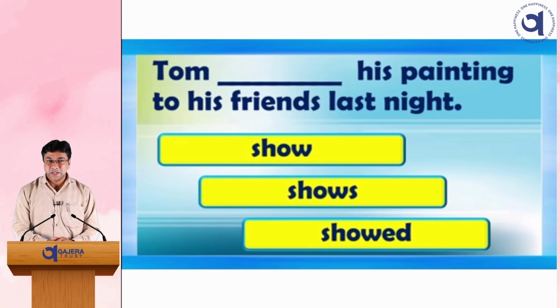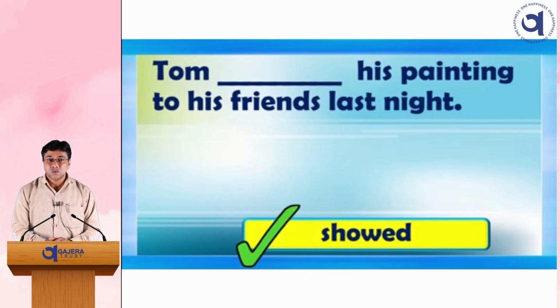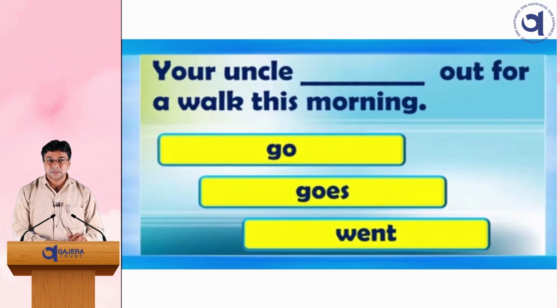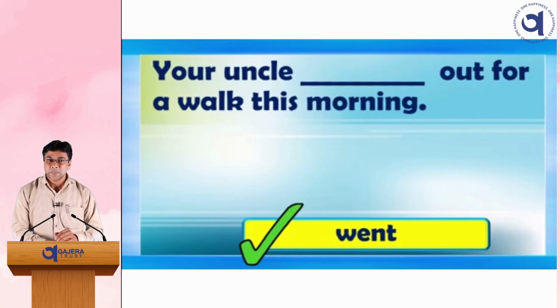Tom blank his painting to his friends last night. Your options are show, shows and showed. So what is your answer? Tom showed his painting to his friends last night. Next: your uncle blank out for a walk this morning. Your options are go, goes or went. So what is your answer? Your uncle went out for a walk this morning.